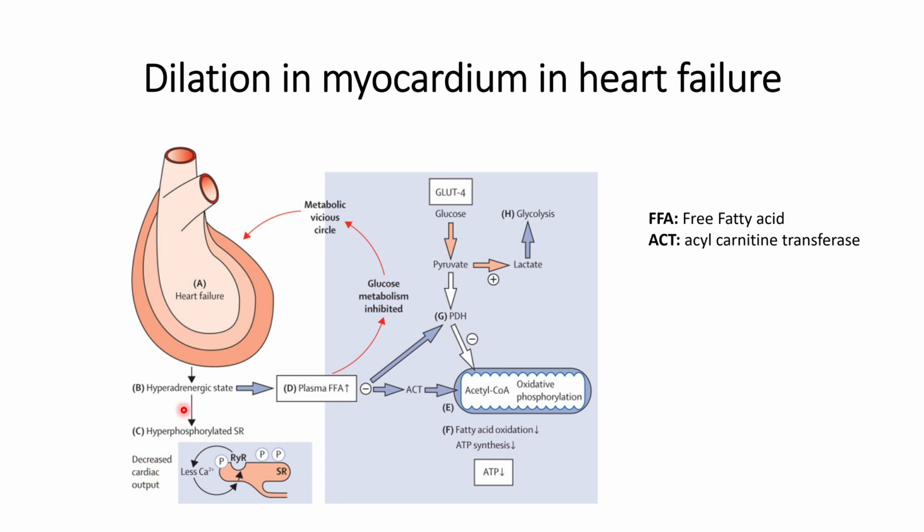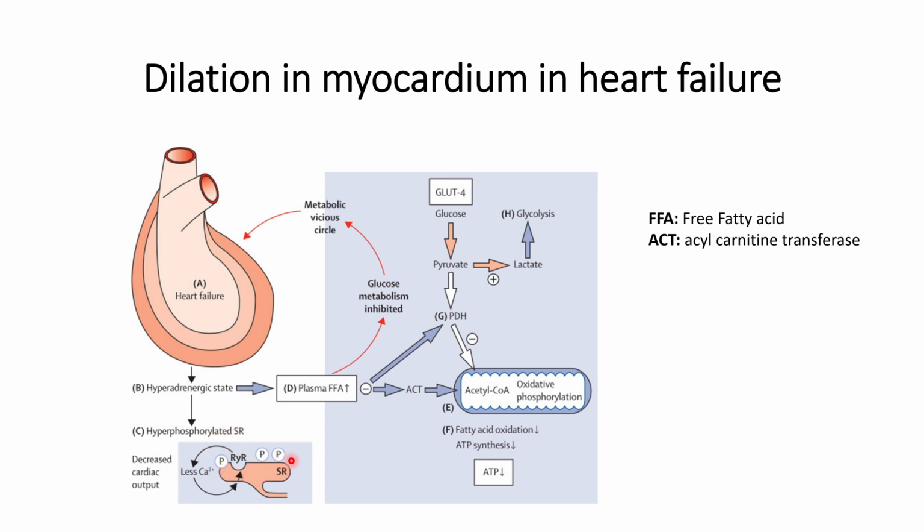Within the cells, it will trigger the hyperphosphorylated SR, or sarcoplasmic reticulum, which is usually responsible for maintaining calcium levels within the cells. Because of this hyperadrenergic state, it will trigger a hyperphosphorylated state.